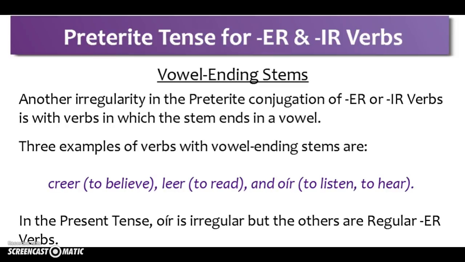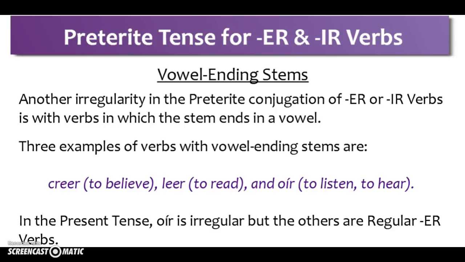In the preterite conjugation of er and ir verbs, we've also got some very special cases. These are verbs where the stem of the verb, the root of the verb, ends in a vowel. With these verbs, we need to do some special spelling changes when we conjugate in the preterite tense.